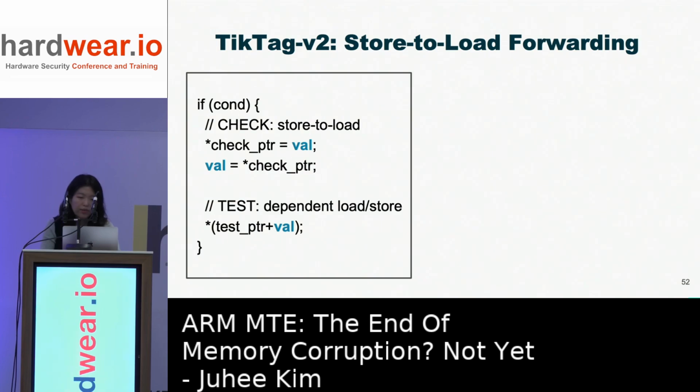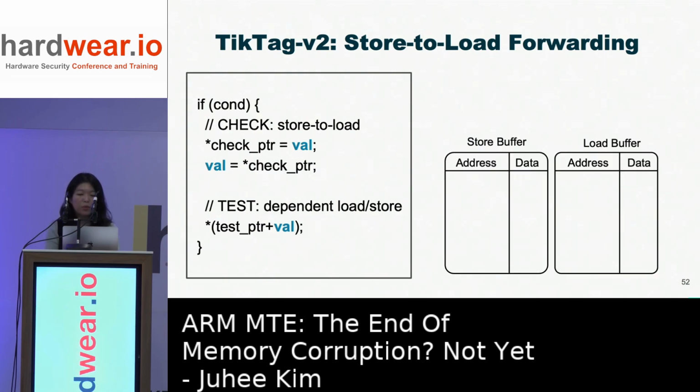The second gadget we found, Tic Tac V2, triggers the store to load forwarding behavior in the CPU. In the check block, it stores a value to a check pointer, and then it immediately loads the value from the check pointer. And after this store to load behavior, the test block accesses memory dependent on the value forwarded by the check block.